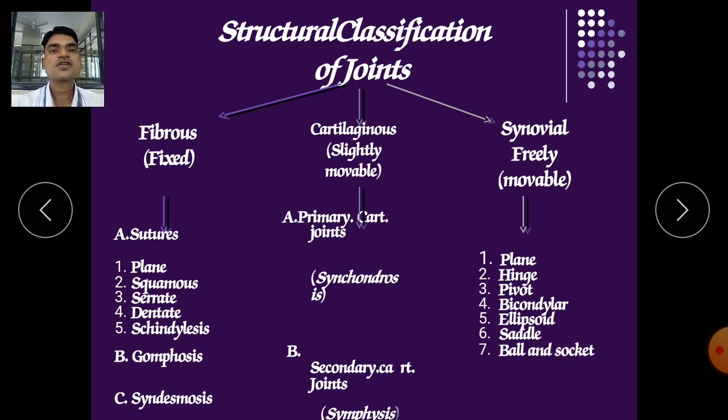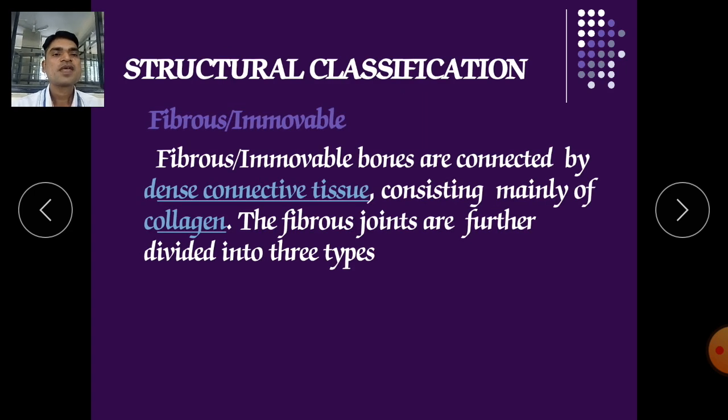Now we will discuss one by one. Now in the structural classification, first are fibrous or immovable joints. The fibrous or immovable joints are connected by dense connective tissue. It is a major element available in this joint, and they consist mainly of collagen. Collagen fibers are also available here. The fibrous joints are further divided into three types.